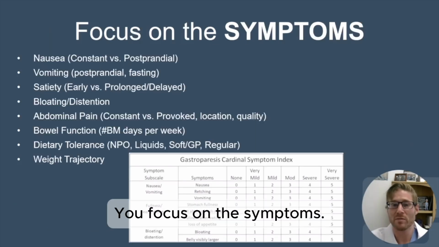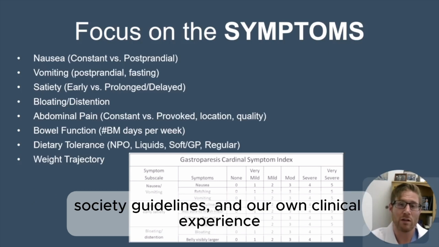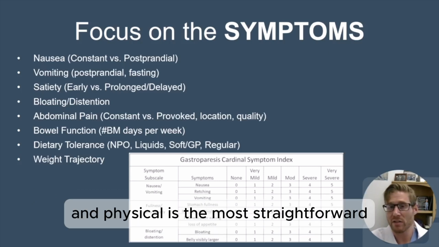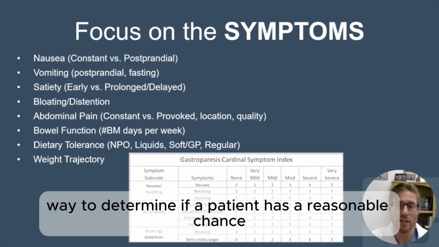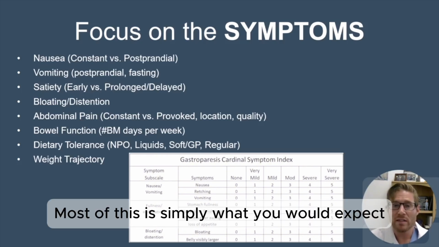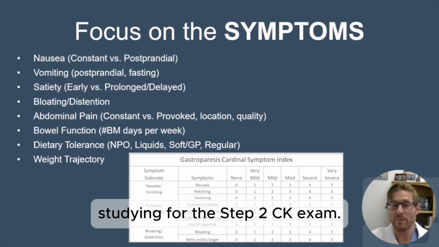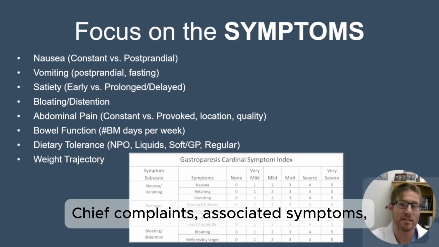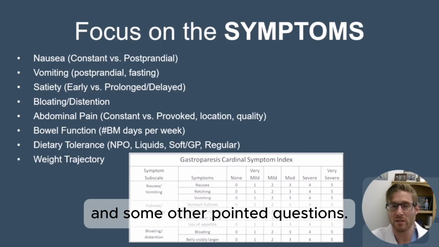You focus on the symptoms. Based on all the available literature, society guidelines, and our own clinical experience, a thorough history and physical is the most straightforward, reproducible, and cost-effective way to determine if a patient has a reasonable chance of improvements with GPOEM. Most of this is simply what you would expect from a medical student studying for the Step 2 CK exam. Chief complaints, associated symptoms, exacerbating and remitting factors, and some other pointed questions.